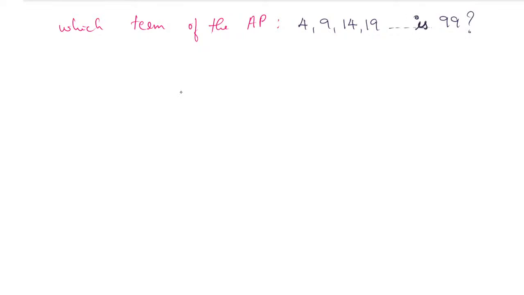Okay, the question seems quite interesting. What have they given here? The given thing is: which term of the AP 4, 9, 14, 19 and so on is 99.